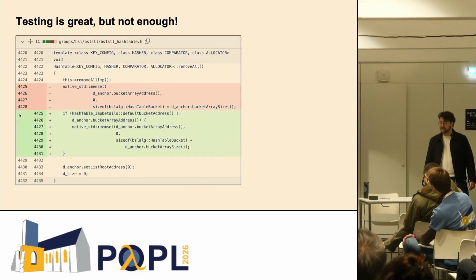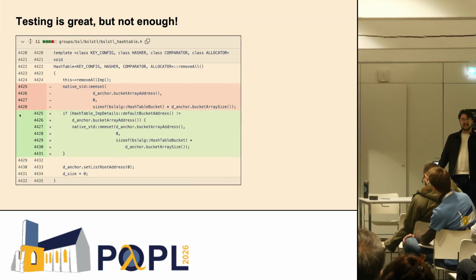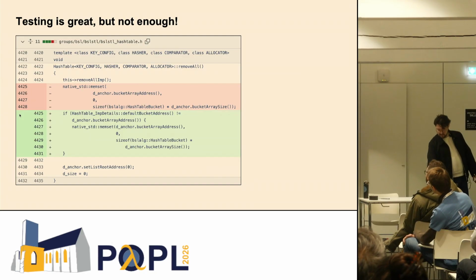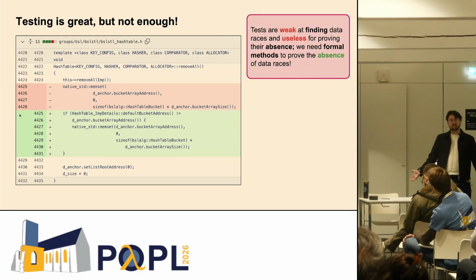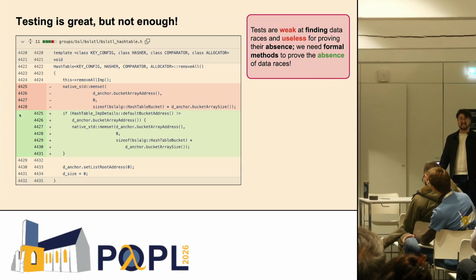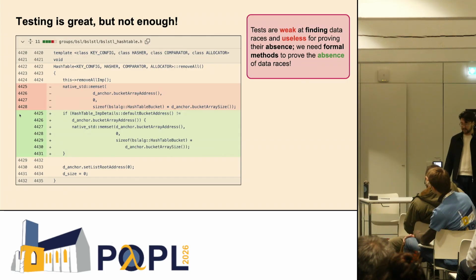As one example, at Bloomberg, in an implementation of concurrent hash tables, here we see a commit where a bug was found, because tests are particularly weak at finding bugs that arise from concurrency. Concurrency results in non-deterministic behavior, and it's impossible to actually test for its absence, and thus we need stronger methods if we want to prove or guarantee the absence of bugs in concurrent code.